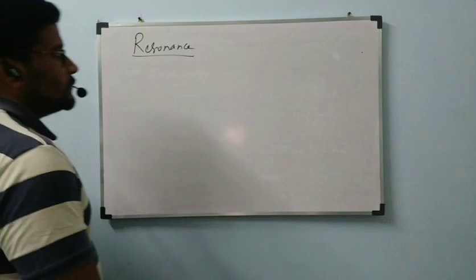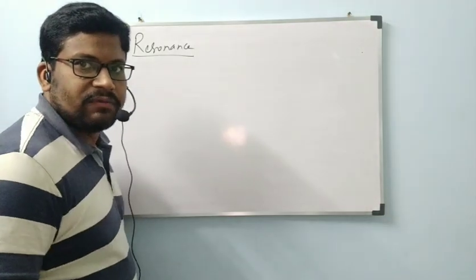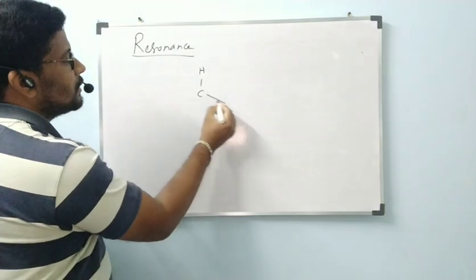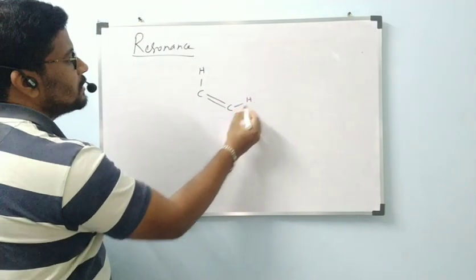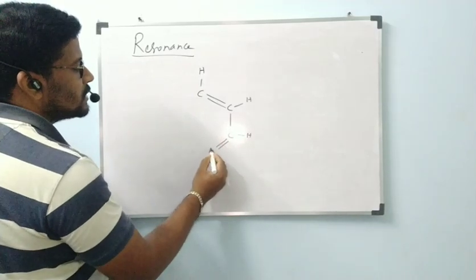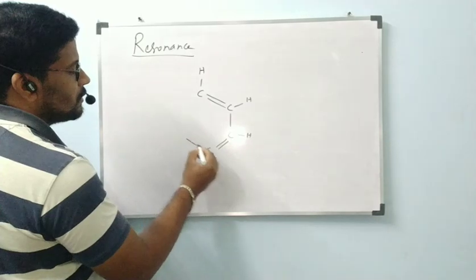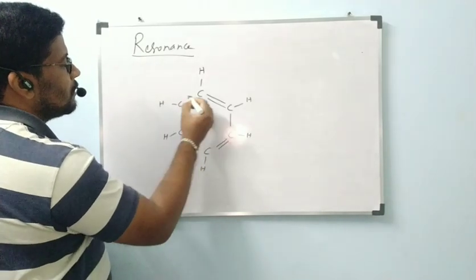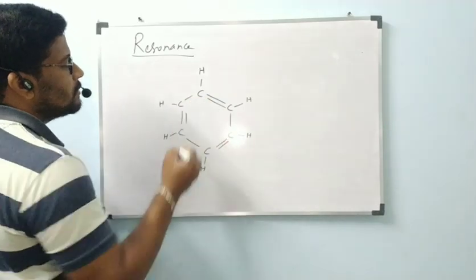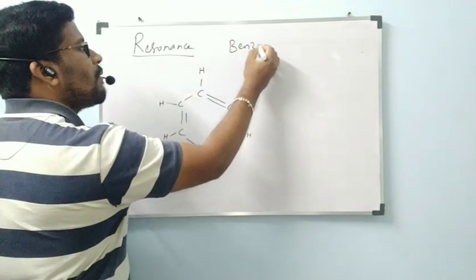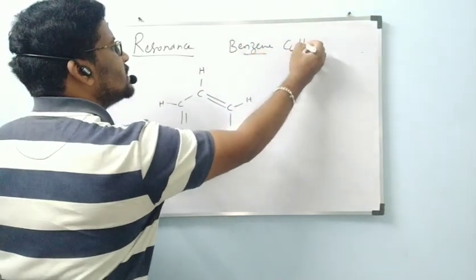But now we will see this. CH double bond CH, single bond CH, double bond CH, single bond CH, and here double bond. This is called benzene, formula C6H6.